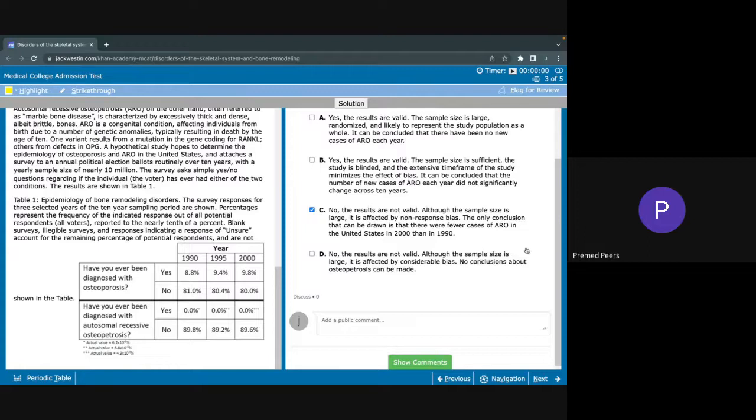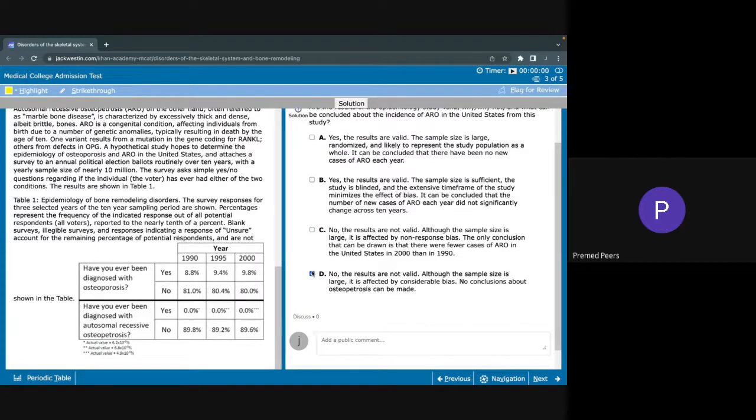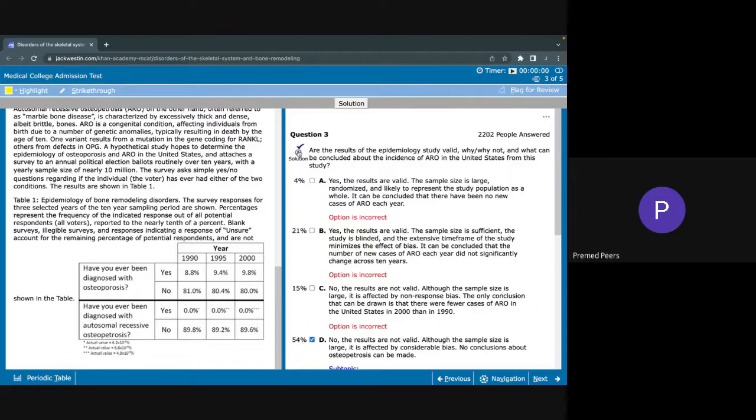So essentially, for the reasons that we've already gone over, you can't really draw any conclusion about the cases of ARO in the United States between 2000 and 1990. We already said the results are not valid, so it would be difficult to say that a conclusion could be drawn at all. So the answer for this question should be D, excuse me.